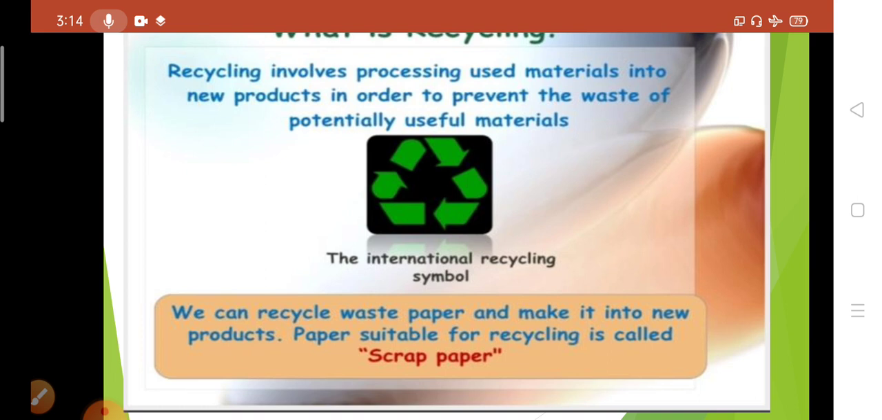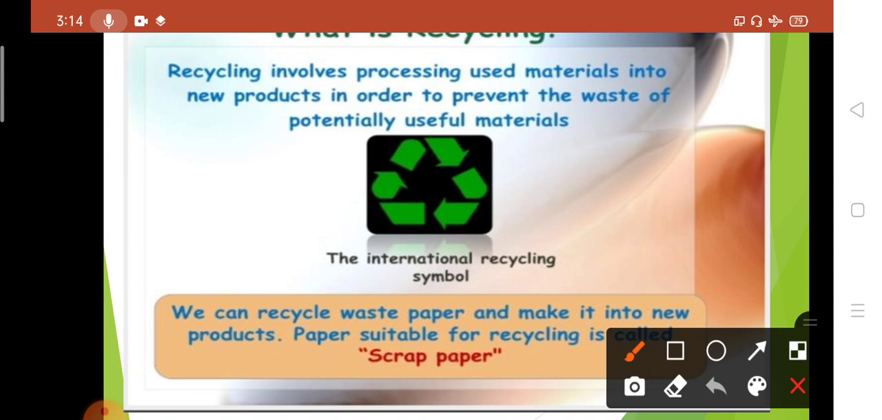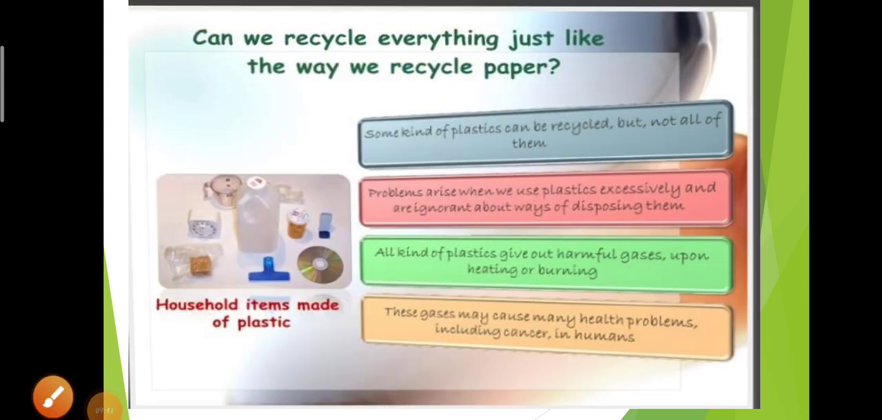Paper that is suitable for recycling is called scrap paper. What is that? Scrap paper. The paper that is suitable for recycling is called scrap paper. And the next is, can we recycle everything just like the way we recycle paper? Yes, we can recycle the paper. In that way, can we recycle everything just like that paper?